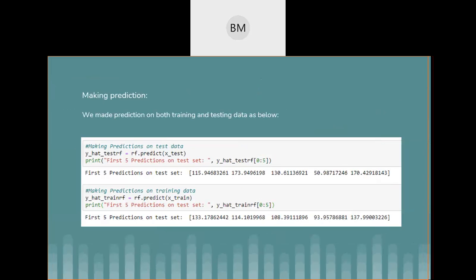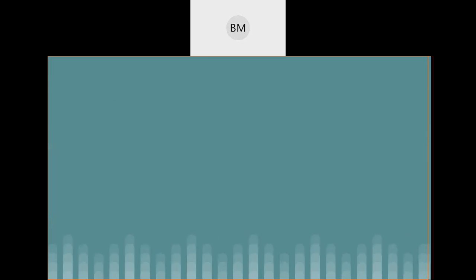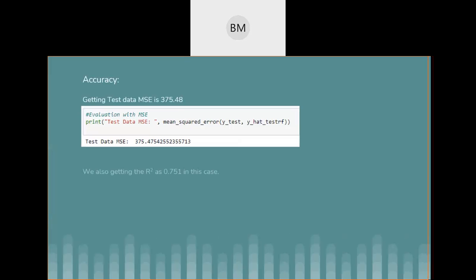These are the first five salaries which we tried to predict with the test data which we passed, and the accuracy we saw is 75.06. This is the mean square error we have for the random forest model.